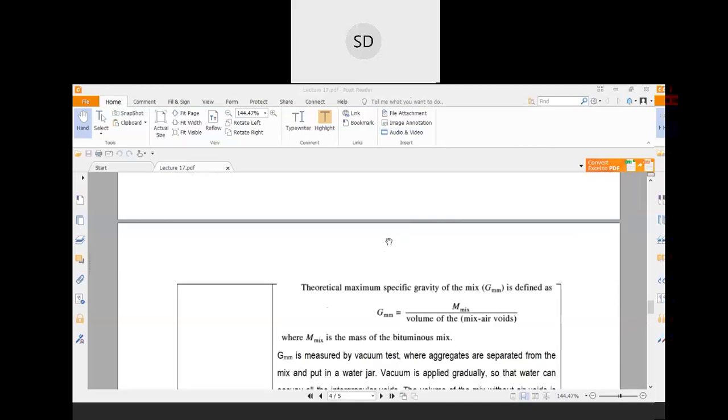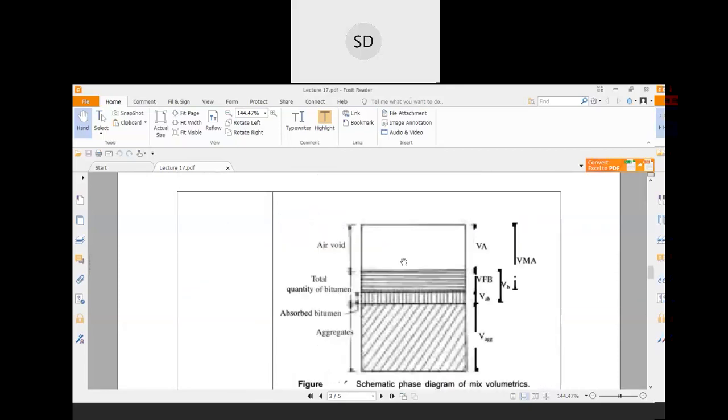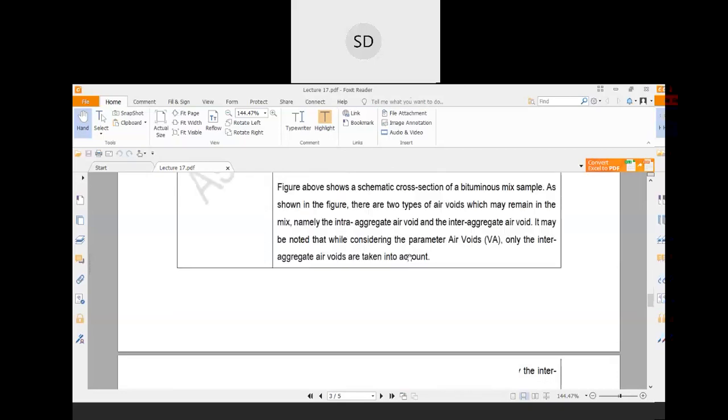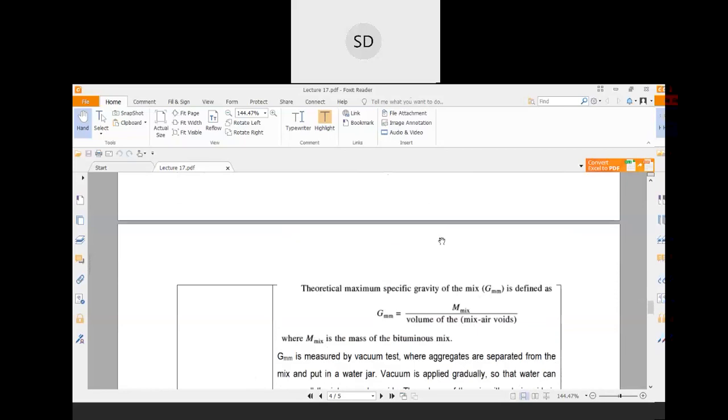Now let me again discuss those specific gravities. The first specific gravity we discussed was the individual specific gravity of a particular aggregate material, which is coated with bitumen. Next, we are considering the specific gravity of a mix. Mix means aggregate and bituminous mix.